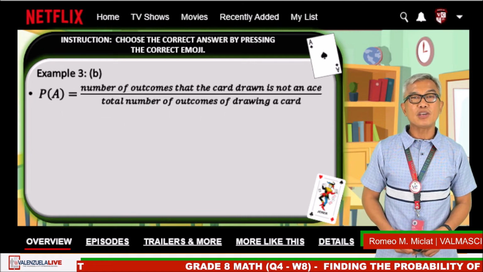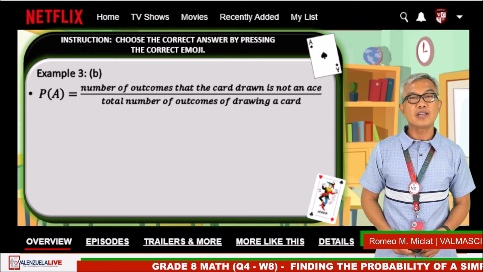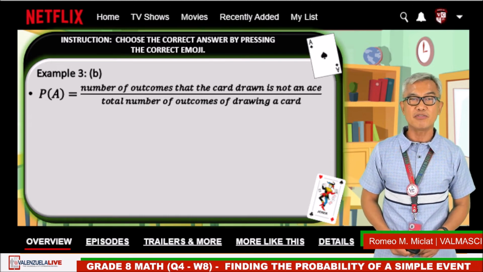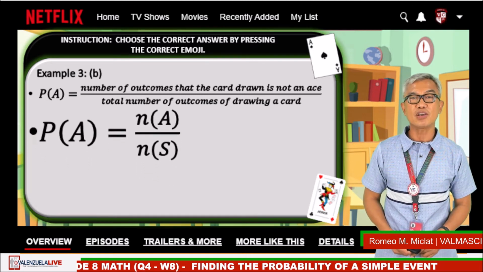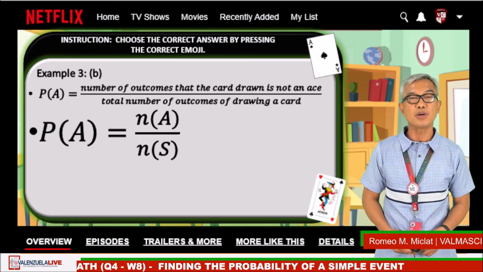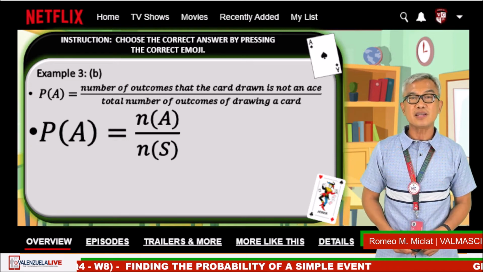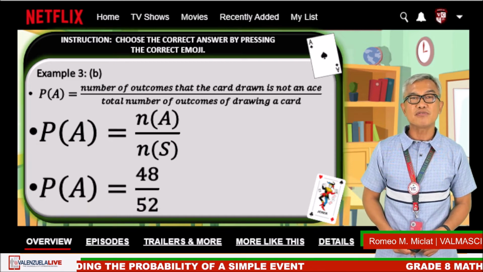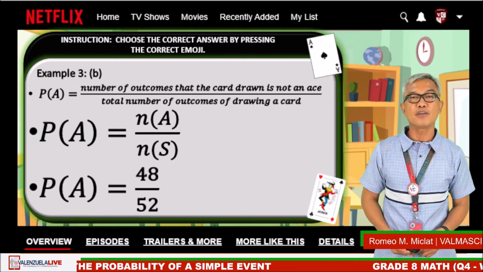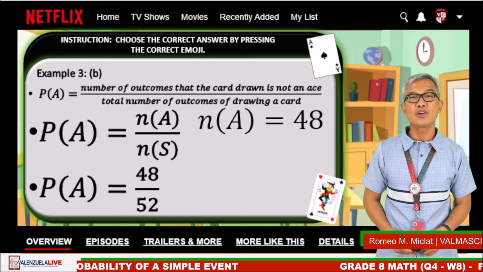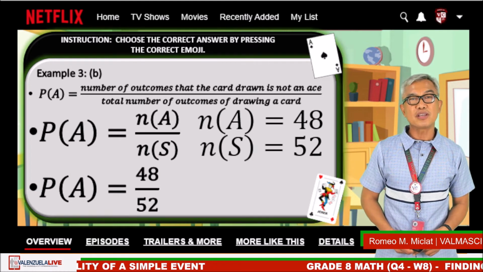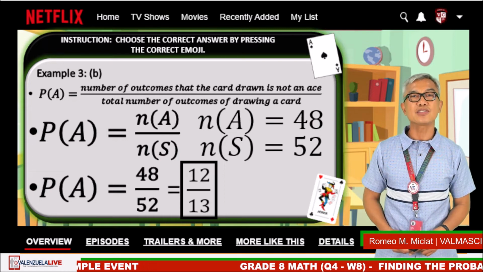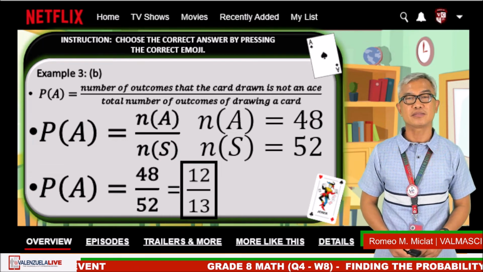Then the probability of event A is equal to the number of favorable outcomes divided by the total possible number of outcomes. The probability of event A is equal to the number of event divided by the number of sample space. The number of event is 48. The number of sample space is 52. Substituting to the formula, the final answer is 12/13.